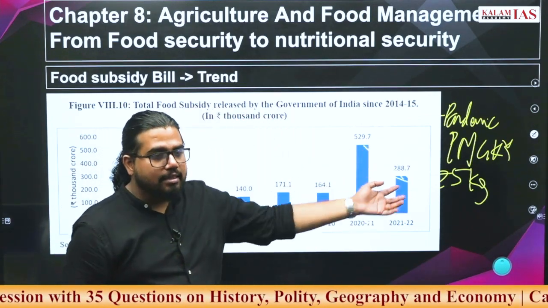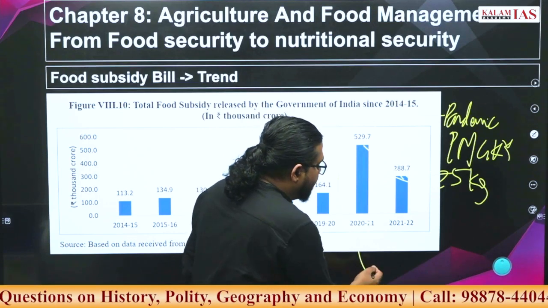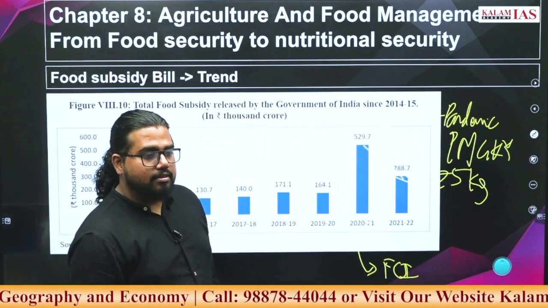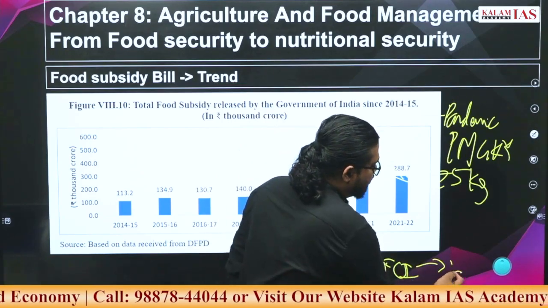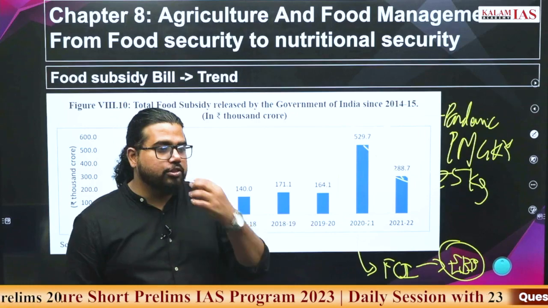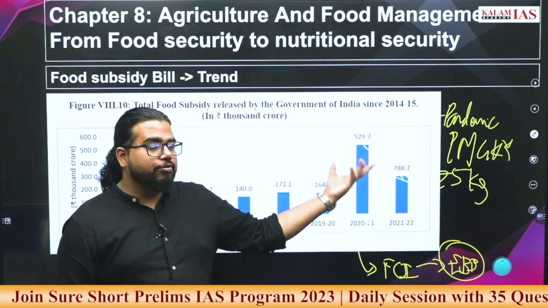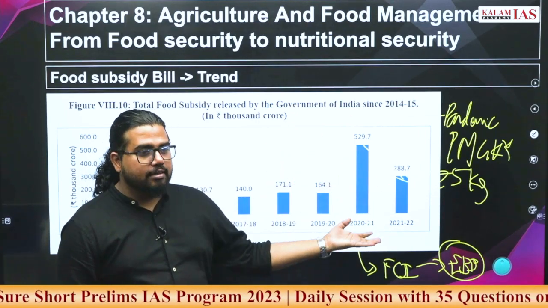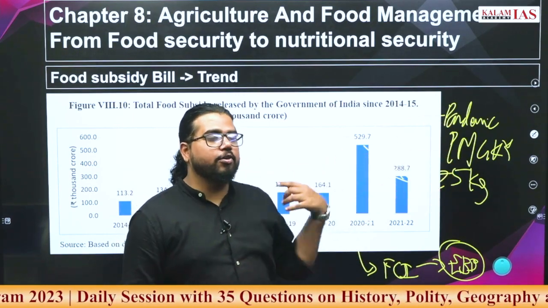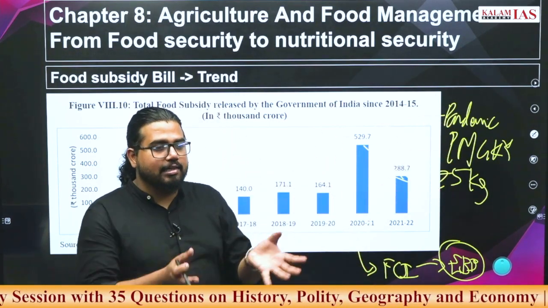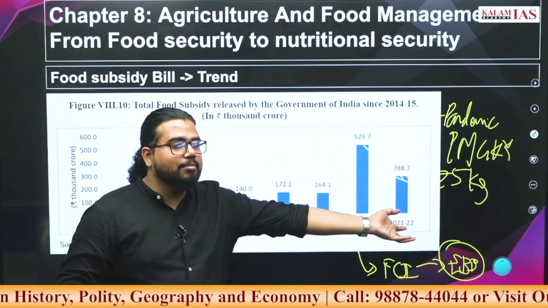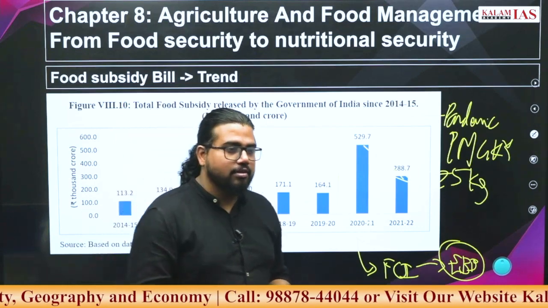getting normalized. During this time itself, for the Food Corporation of India, the government came up with the suggestion of extra budgetary borrowings. Food Corporation of India was told to source some of its food subsidy bill from the market. So FCI will go and take a loan from the market. It will not be included in the budget of that year. But it is the responsibility of the government to pay the extra budgetary borrowing from the budget itself.